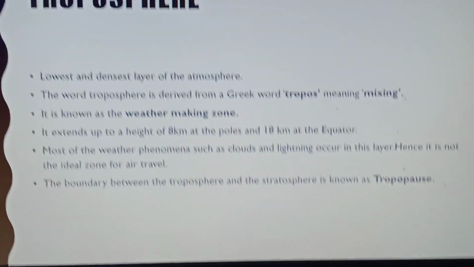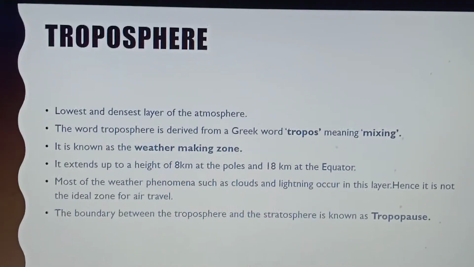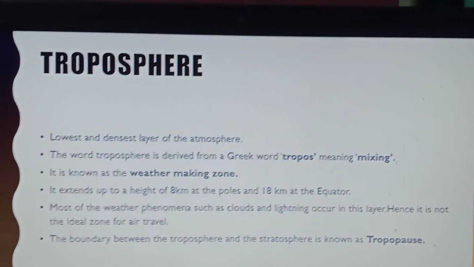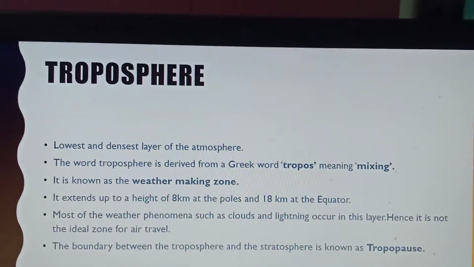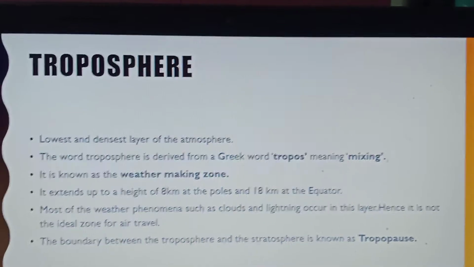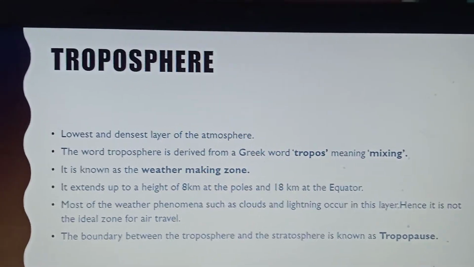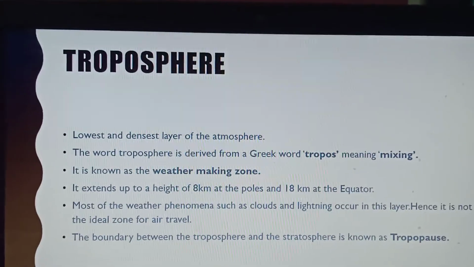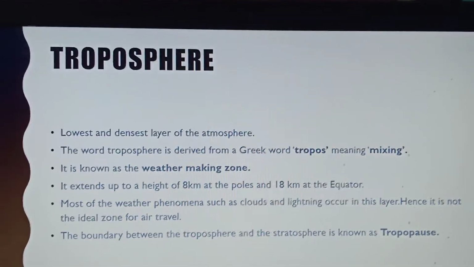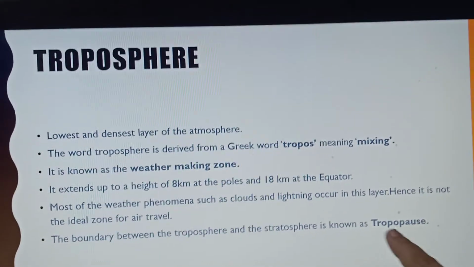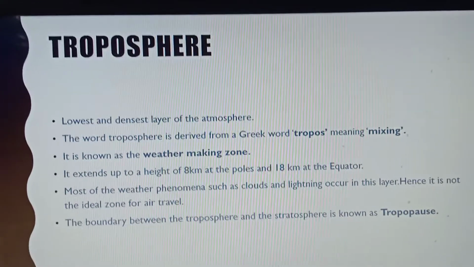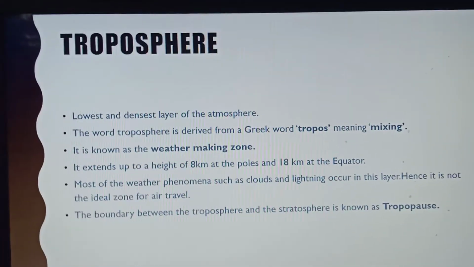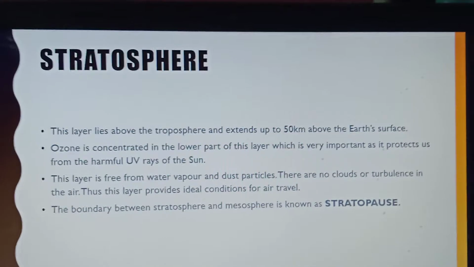Okay, now the next layer after the troposphere is the stratosphere. But before the stratosphere starts, there is a thin boundary between the stratosphere and the troposphere. This boundary, which separates the troposphere from the stratosphere, is known as the tropopause. I hope till this part you don't have any doubts. We are moving towards the next slide, that is the stratosphere.